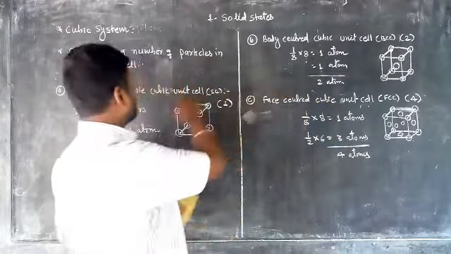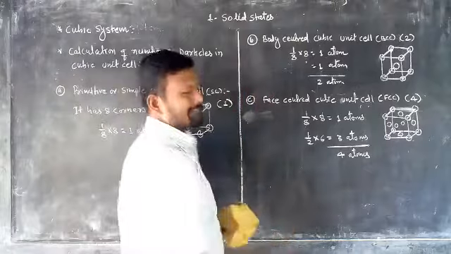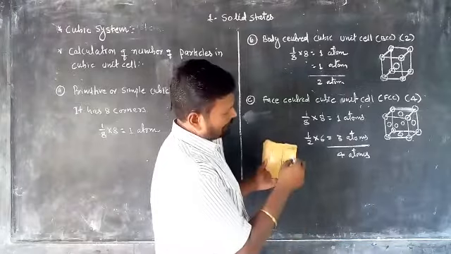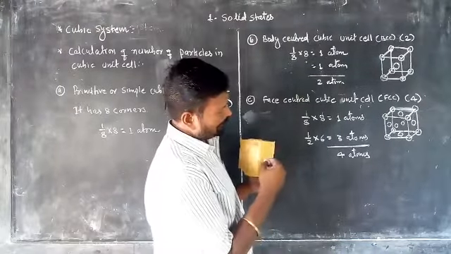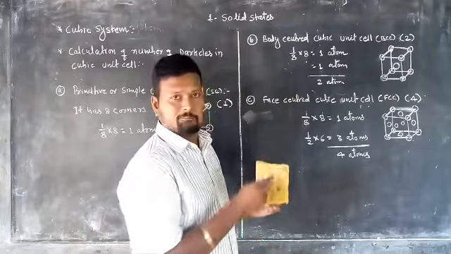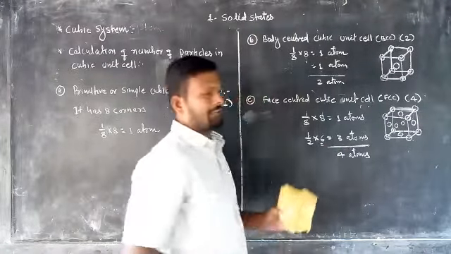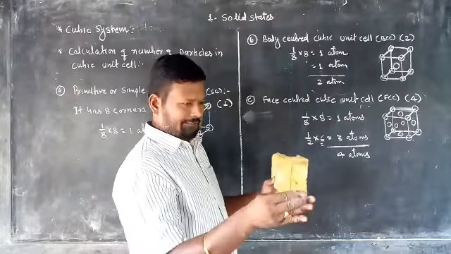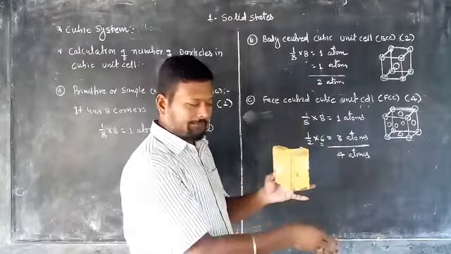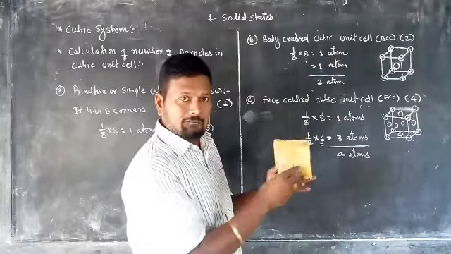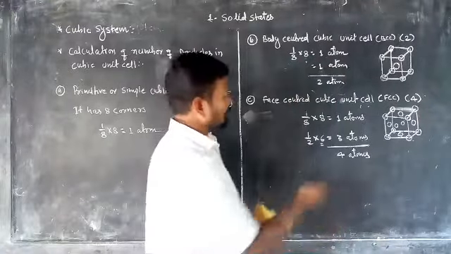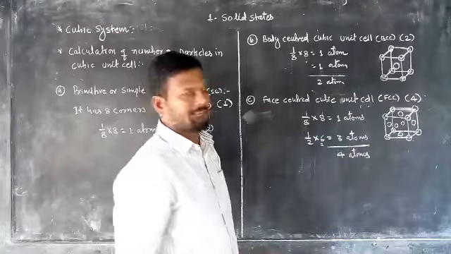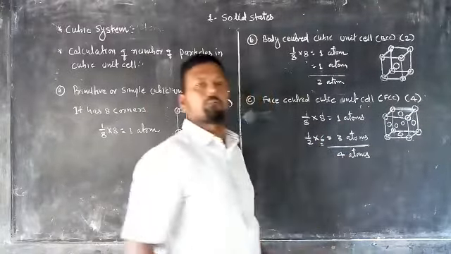We had earlier discussed this in the simple cube and the body centered cube. Now listen here. The remaining points in a face centered cube: 1 point in this position, the second point in this position, at the center of each face. How many faces are there? 6 faces, and each face contributes 1 by 2 position. Look here. Another unit cell is connected here, and we have cut here, so one item is in this position and another item is in the other cell's position. So there is a 1 by 2, that is half into 6, there are 3 items. So 1 item plus 3 items, there are 4 items.